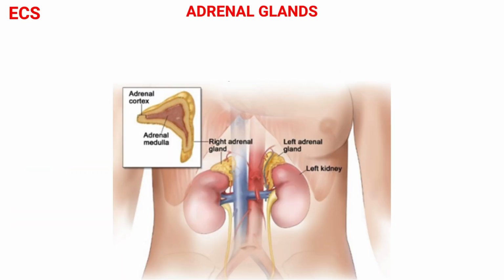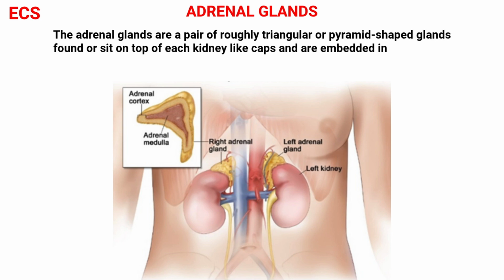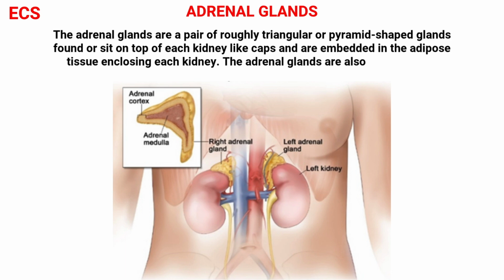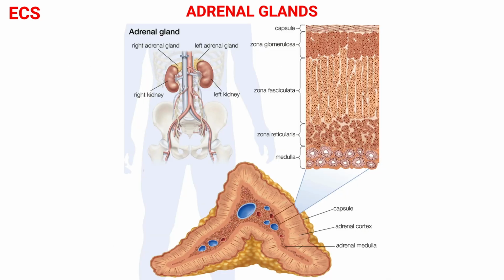Now we will review the adrenal gland. The adrenal glands are a pair of roughly triangular or pyramid-shaped glands that sit on top of each kidney like caps and are embedded in the adipose tissue enclosing each kidney. The adrenal glands are also known as suprarenal glands because of their position on the superior of the kidneys. Instead of being one gland, though, each adrenal gland is actually two distinct glands.